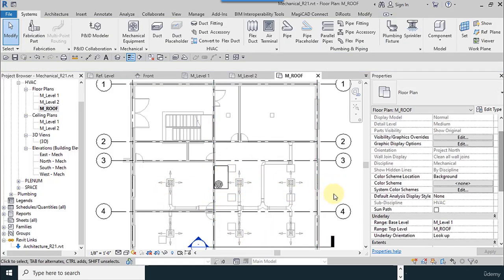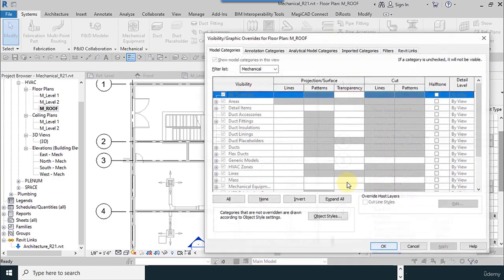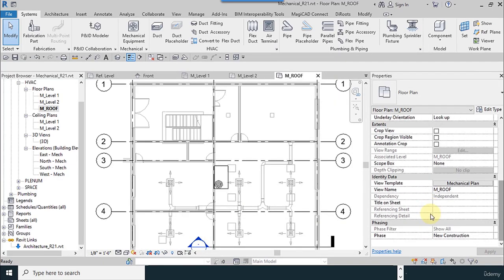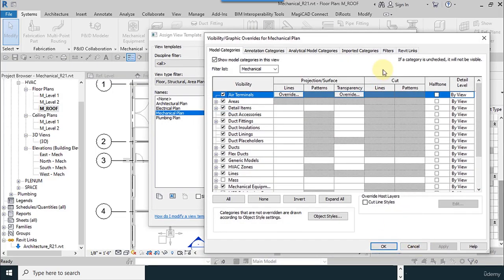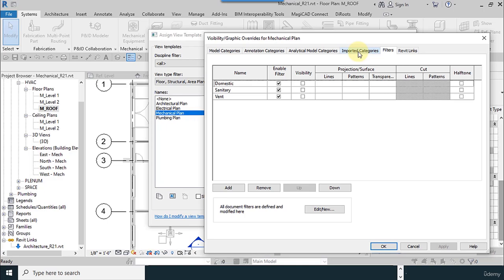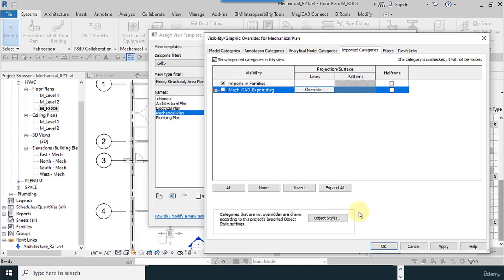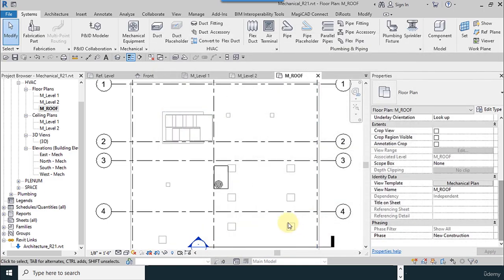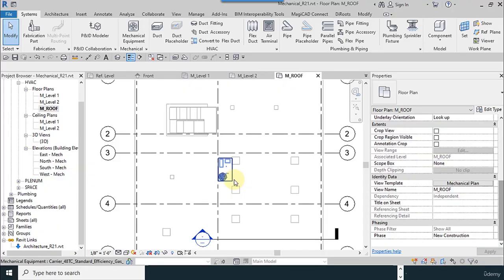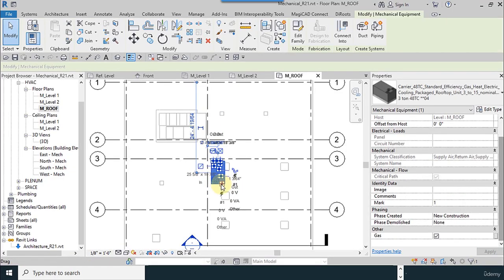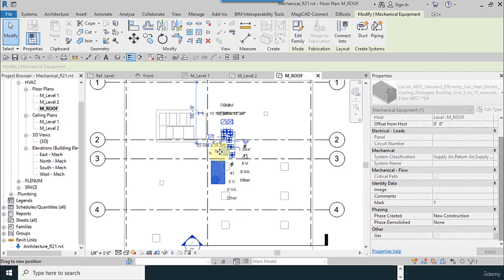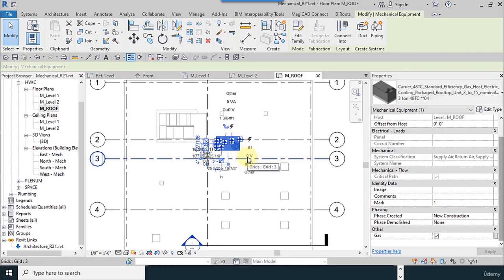I want to see the diffuser, and I don't want to see the CAD file. Okay, so I'm gonna hide it. I go to the mechanical view, filters, I select the rooftop unit here.